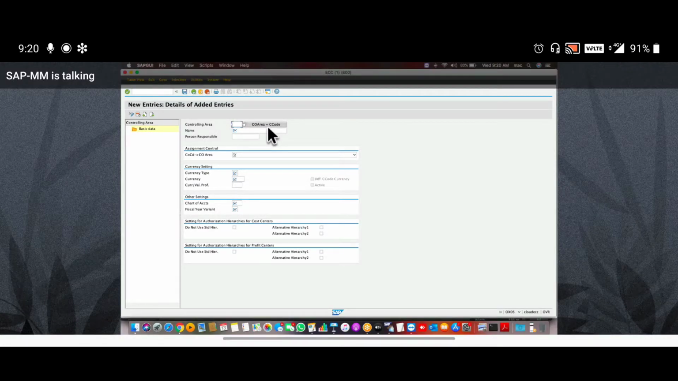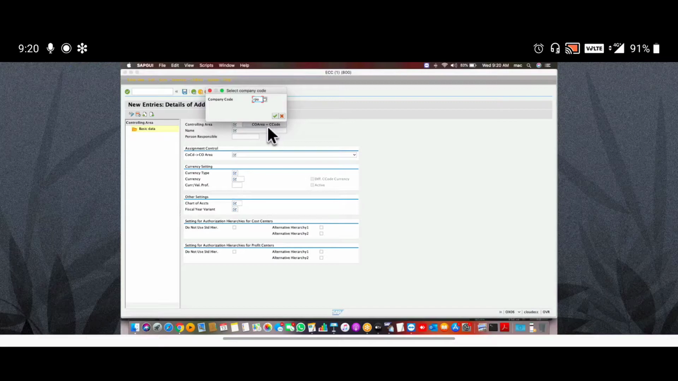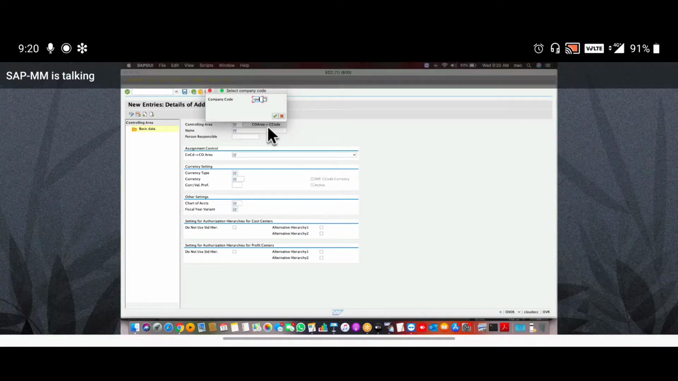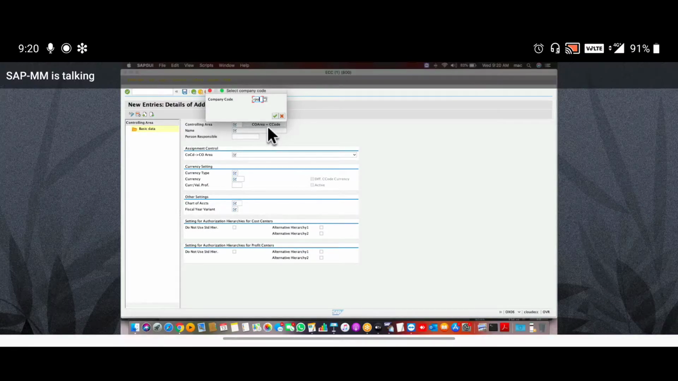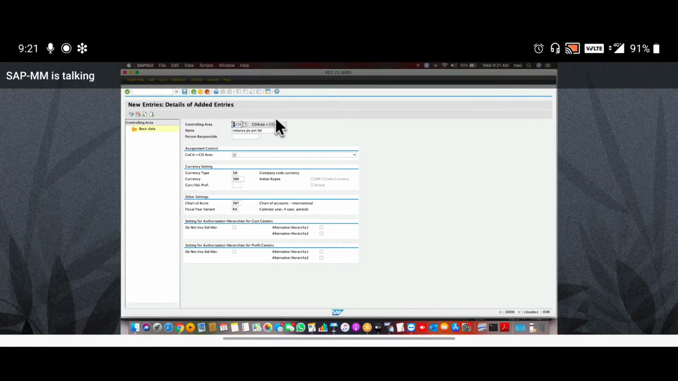Click on controlling area is equal to company code. Now here, give your company code, whatever company code you created. Enter. So what happened? Whatever code you are using for company code, it will continue with the same code. It will copy everything from company code.